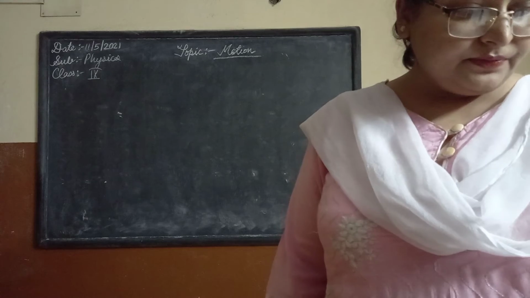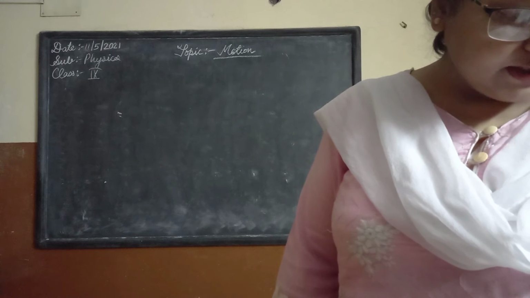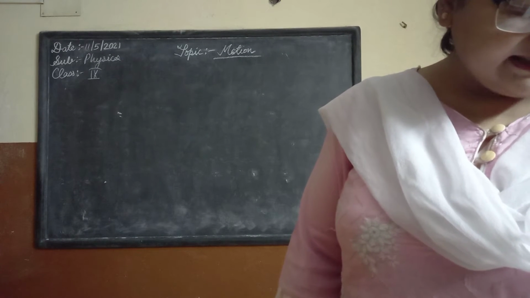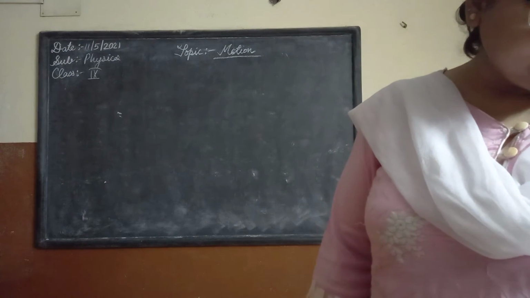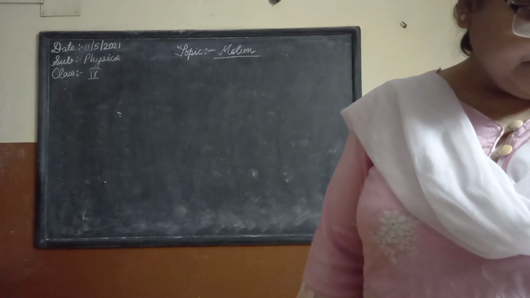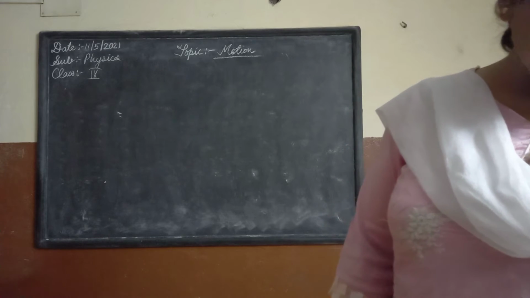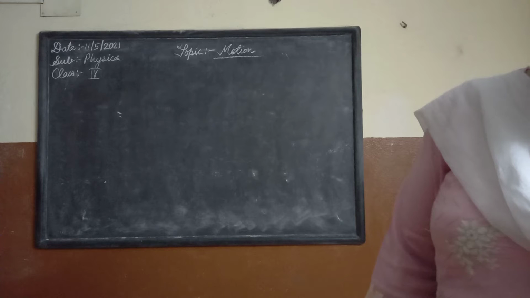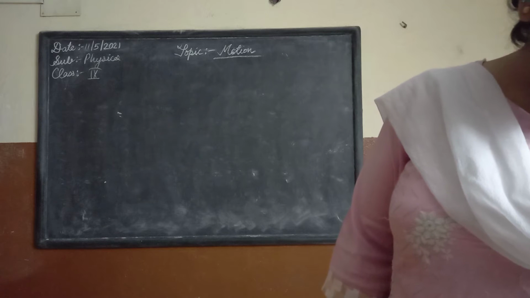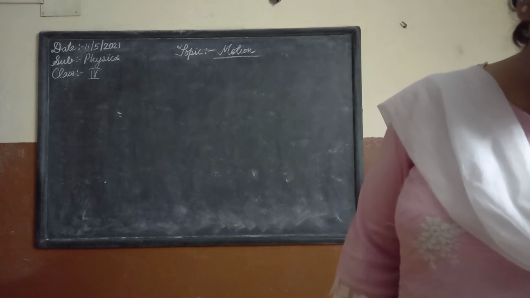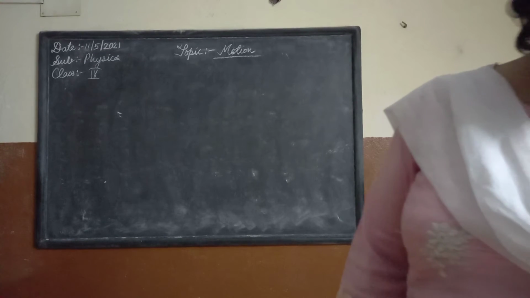Now a train starting from a railway station moves with a uniform acceleration and attains a speed of 40 kilometers per hour in 10 minutes. Find its acceleration. So you can write down the acceleration with this particular formula, that is a equal to v minus u by t. Okay, the train starts moving with uniform acceleration, the speed of 40 kilometers per hour is given, and 10 minutes means the time has already been given to you. You need to find its acceleration. Uniform acceleration is already given. Clear? Then graphical representation I have already taken.